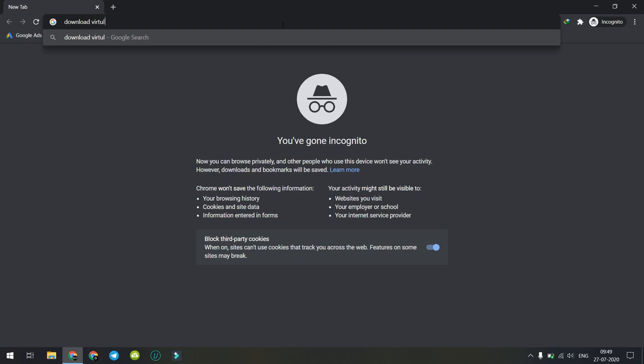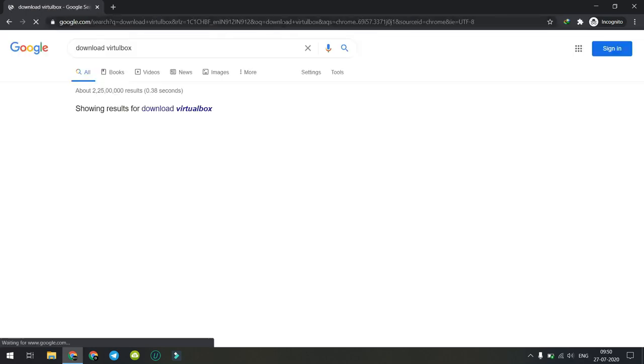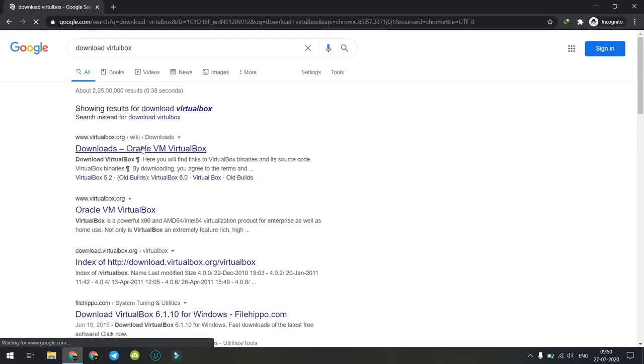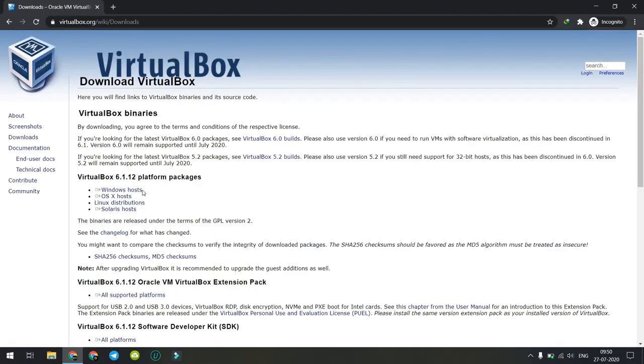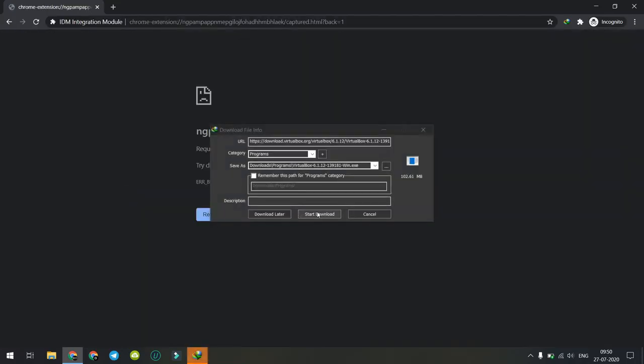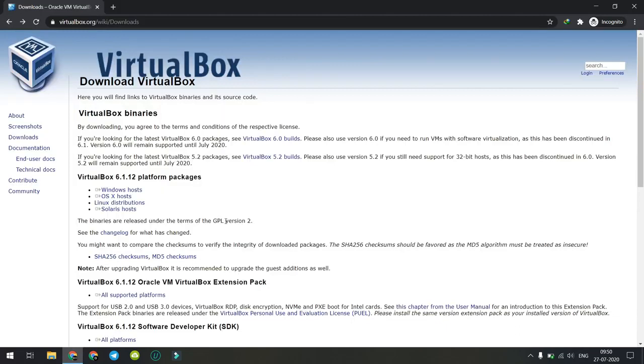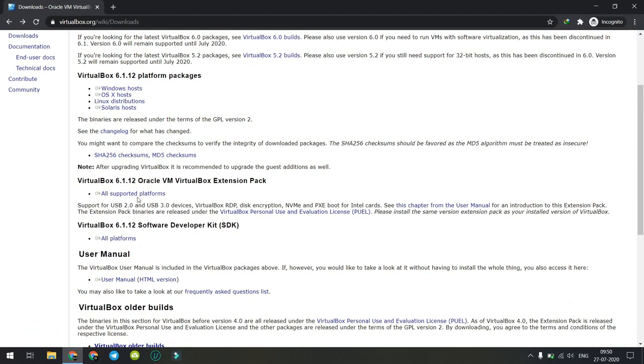Open any browser and search download VirtualBox. Download VirtualBox Windows host setup, as we are using Windows 10. If you are using Mac, then download VirtualBox for Mac OS. Also download VirtualBox extension pack.